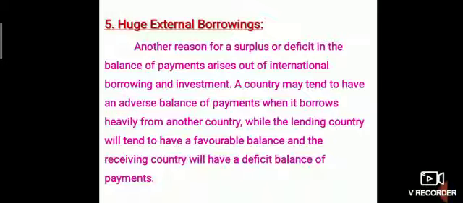If a country makes huge borrowings from external countries, this causes changes in the balance of payment. One who gives a loan to another country may have a surplus position, whereas one who receives the loan may have a deficit position in the balance of payment.